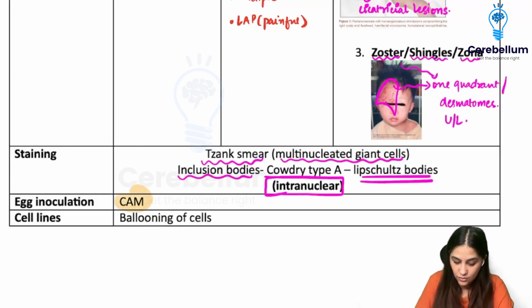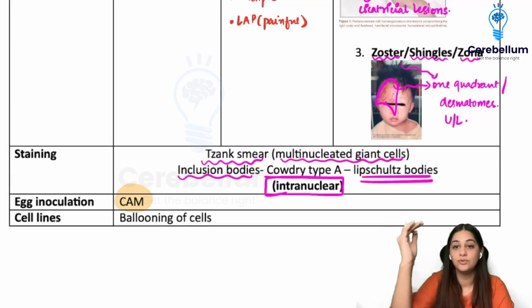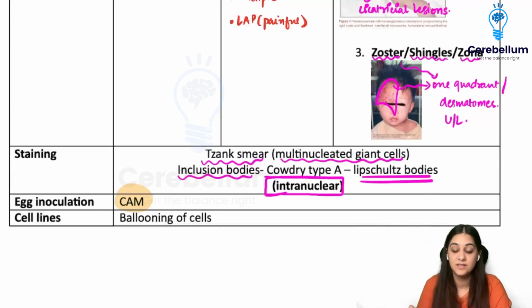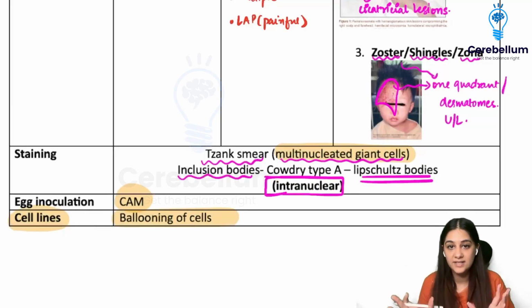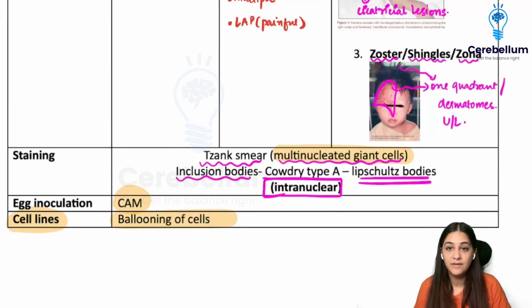Egg inoculation is in your chorioallantoic membrane. Remember, I told you the outermost layer, because herpes produces multinucleated giant cells, which I want to see, and they also produce big pox, and I want to see them in the light. So they are in the outermost membrane, which is your chorioallantoic membrane, and they are there along with the pox virus. In the cell lines, they show the ballooning of the cell. Because giant cells, they are multinucleated giant cells, big cells, that is also leading to ballooning of the cell lines. So that was your alpha family, which contained human herpes virus 1, 2, and 3.